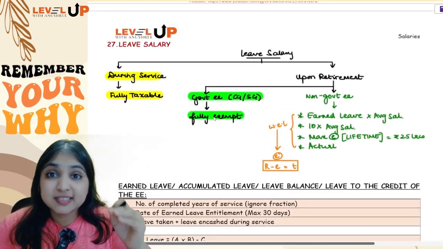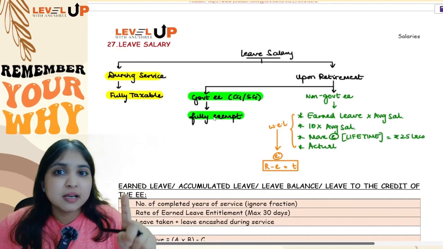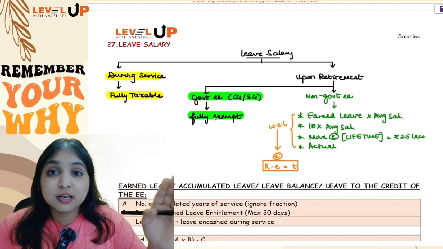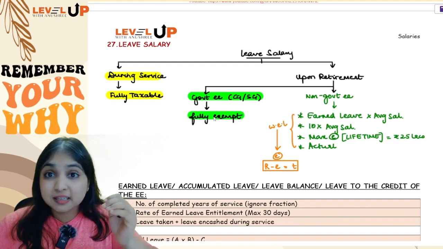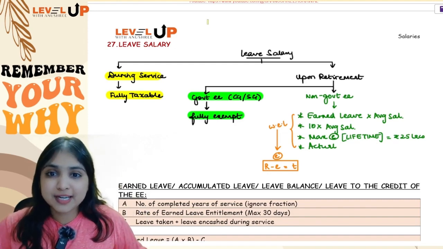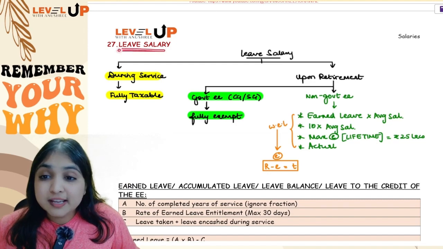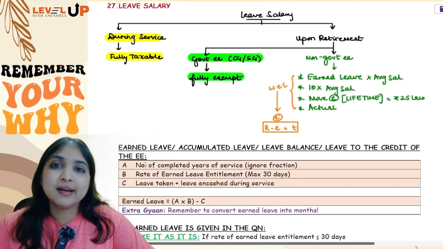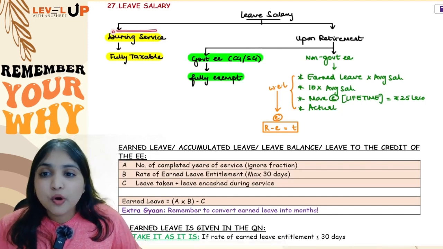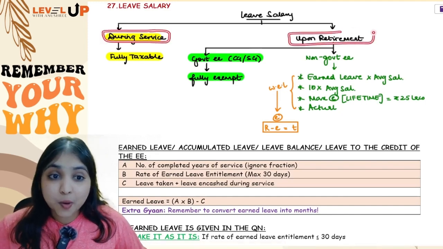We are now going to focus entirely on retirement benefits: leave salary, gratuity, pension, voluntary retirement, then your retrenchment compensation. These retirement benefits are what we are going to see one after the other. Let's focus now. Leave salary. See, when it comes to leave salary, the first thing you will check is when did the employee receive leave salary? Was it during service or was it upon retirement?